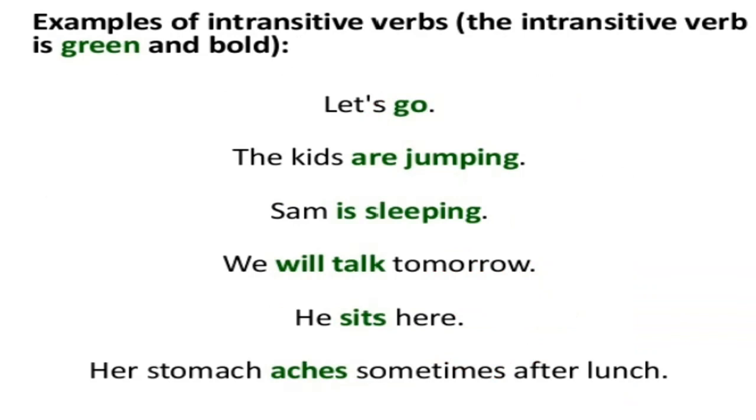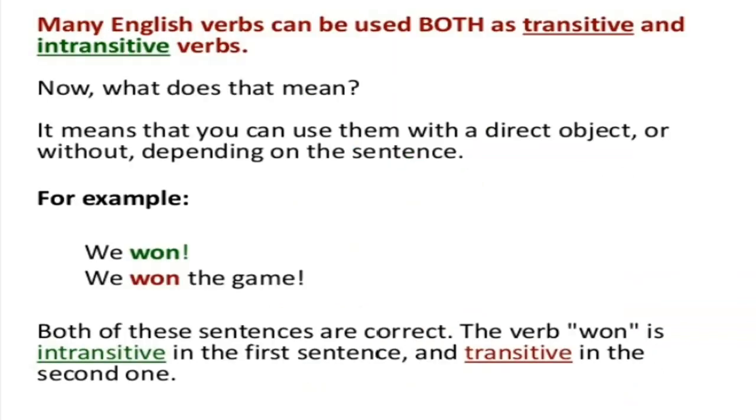Now these are the examples of intransitive verbs. They are marked in green. Let's go. The kids are jumping. Sam is sleeping. We will talk tomorrow. He sits here. Her stomach aches sometimes after lunch. In all these 6 sentences, the words mentioned in green are the intransitive verbs. Why intransitive? Because though they are not having objects with them, they are complete in themselves.